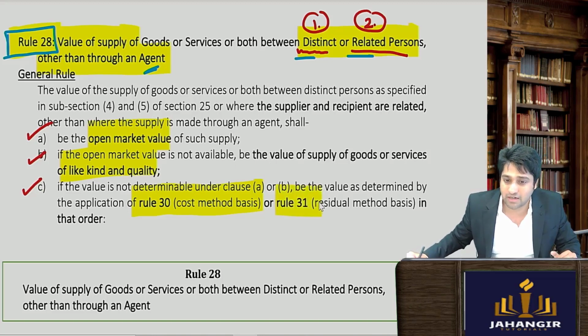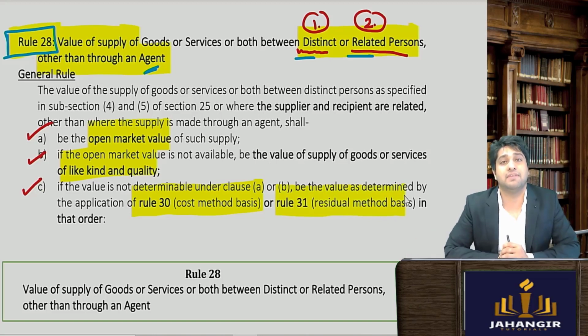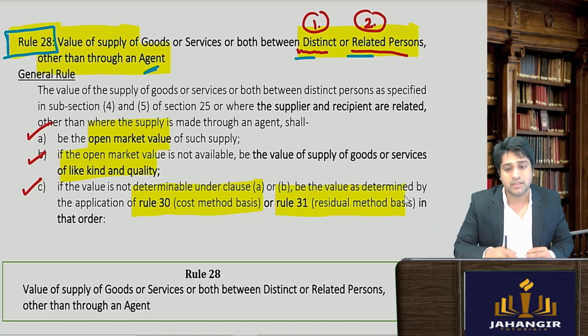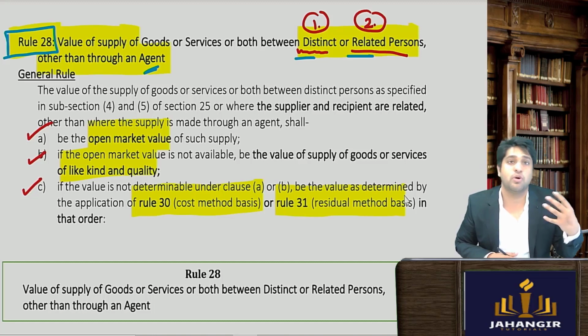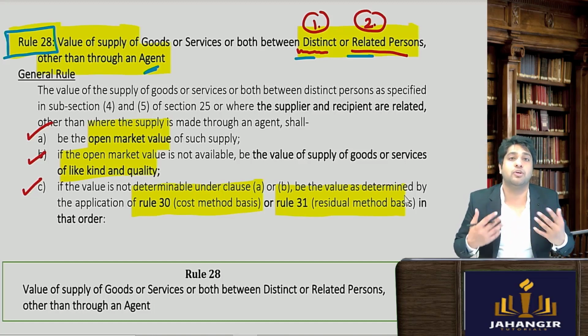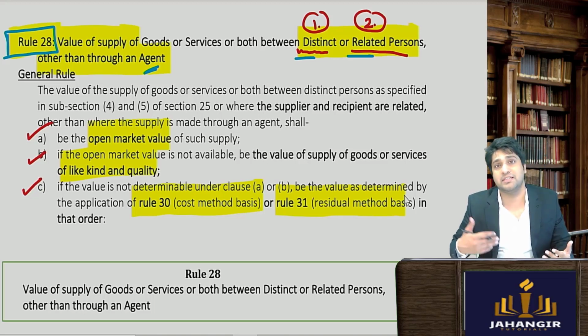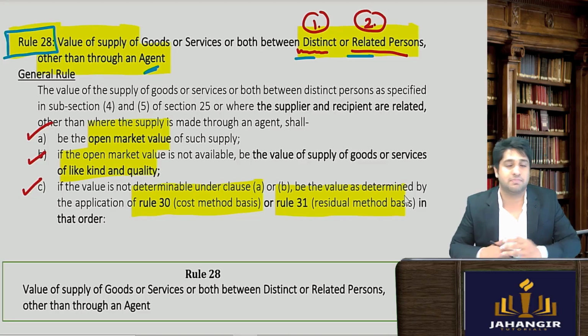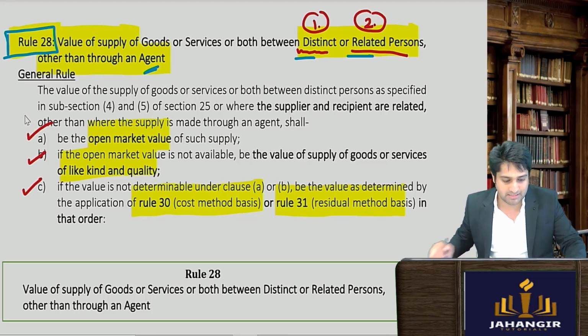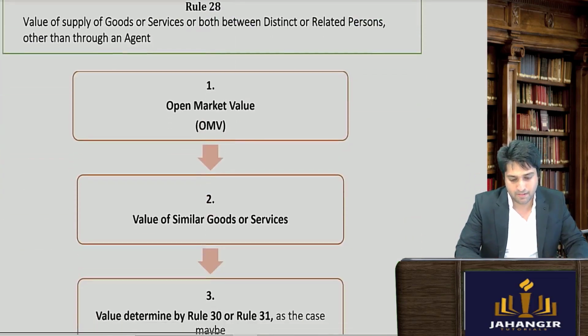And if that also cannot be taken, then we take the residual value, the best judgment assessment. That is, the officer will get a right to apply his own mind, his best judgment, and determine the value according to what he feels is in accordance with the rules in the Act and the basic principles of the GST Act. So if we summarize, there are only 3 points here.